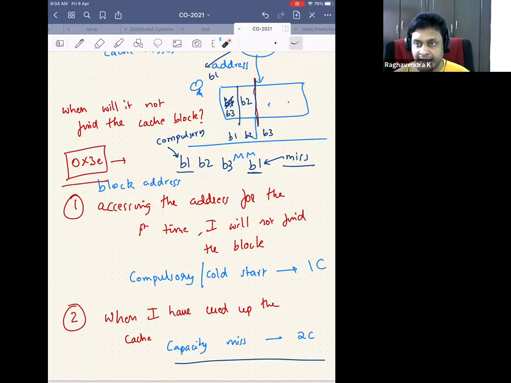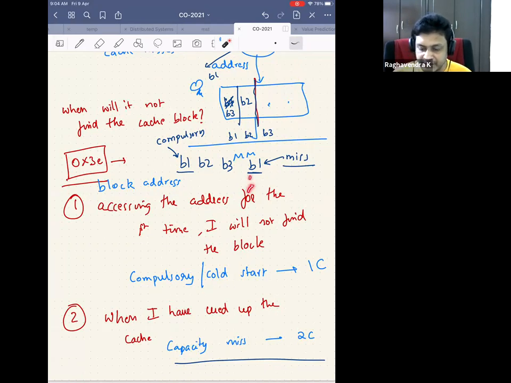Capacity miss is when the cache utilization is full. Then only we can define a capacity miss. So capacity miss is defined in a fully associative cache. It means that there is no space, so that's why you kicked out a block. If the CPU generated the address again, then it's called a capacity miss. Conflict misses: there is space in the cache, but maybe all addresses are going into the same set. So that's why you are kicking out a block from the particular set. That's why it's called a conflict miss.